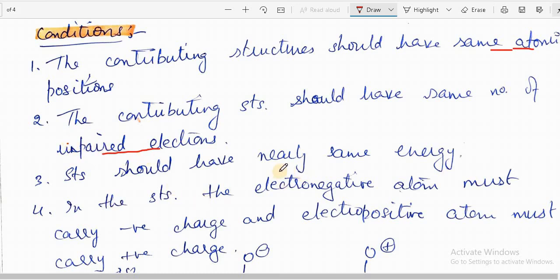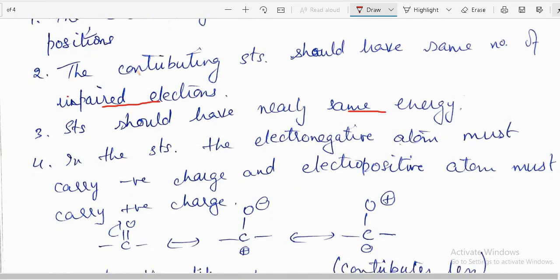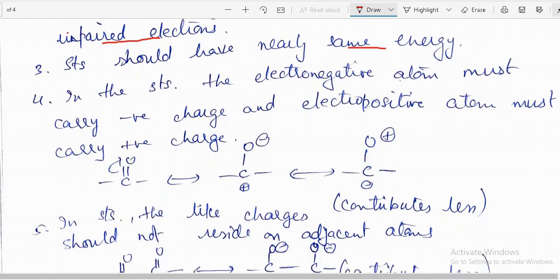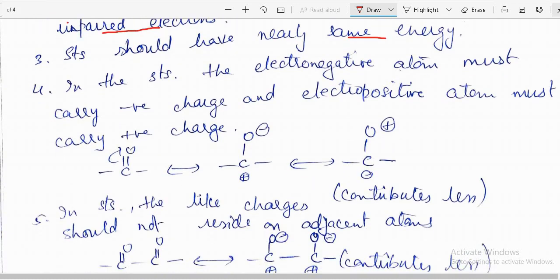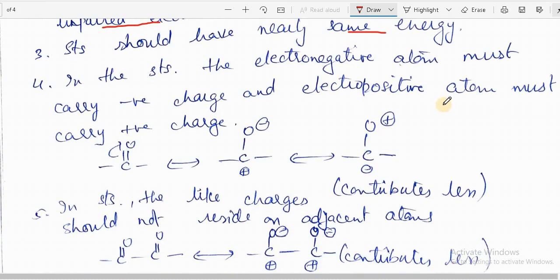Then the structures should have nearly the same energy. Resonating structures generally have the same energy, and only such structures are considered main contributors to the resonance. Next, the electronegative atoms must carry negative charge and the electropositive atoms must carry positive charge.